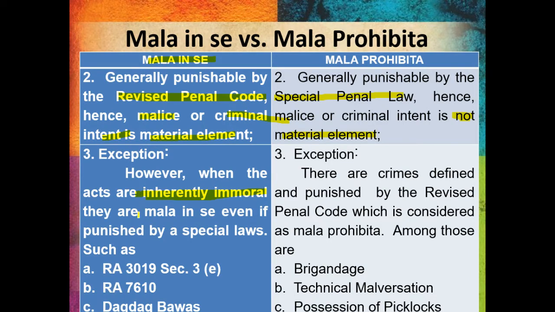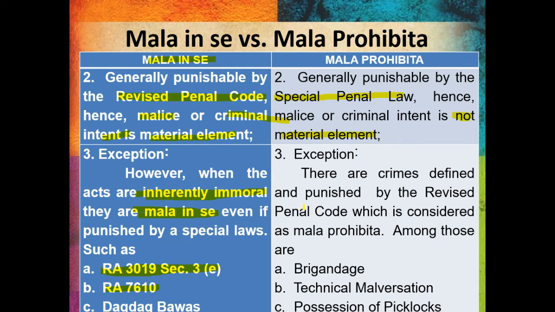And they are considered mala in se. Ano mga ito? 31.9, this is graft and corrupt practices. Inherently immoral yan, kasi corruption yan, at saka that's mala in se. 76.10, that is child abuse law. Inherently immoral yan, mala in se. Dagdag bawas during election, that is inherently immoral, mala in se.